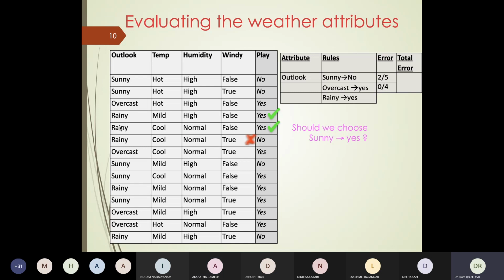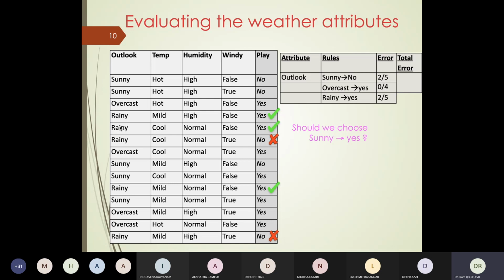If you look at rainy, there are 3 records for yes and 2 records for no. So 3 records give me yes, 2 records give me no. So my rule should be rainy is equal to yes, and my error would be 2 out of 5 times. Because 2 times I'll make a wrong decision, 3 times I make a right decision.